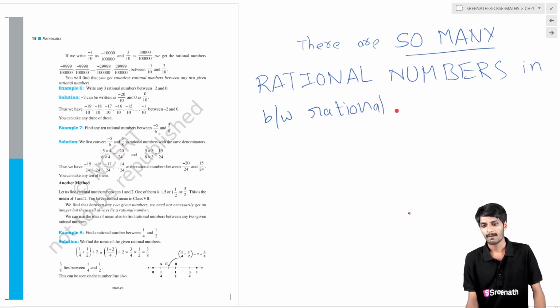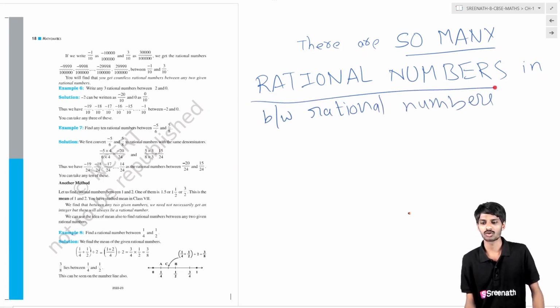You have to blindly believe it. You have to blindly remember it. It is a very important topic. There are so many rational numbers in between rational numbers.